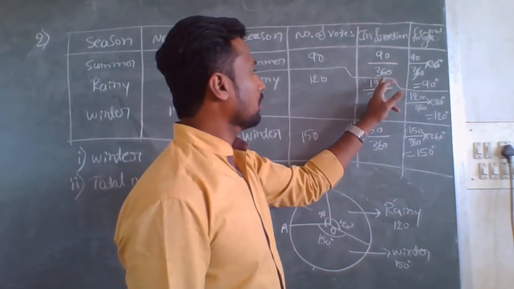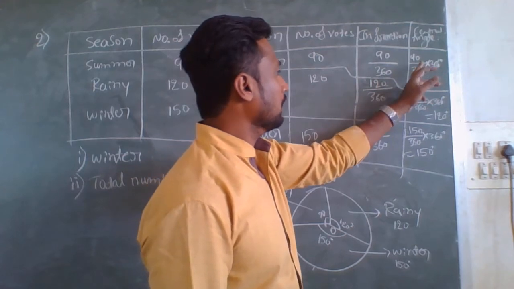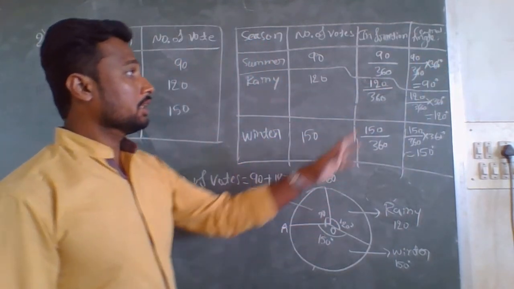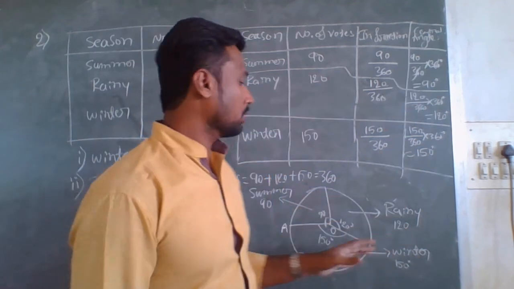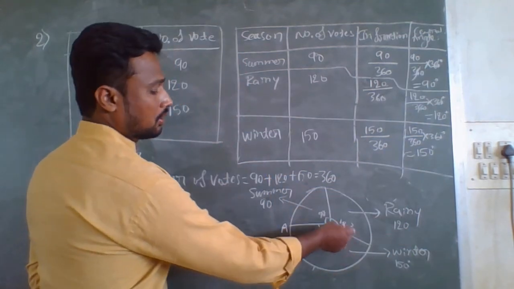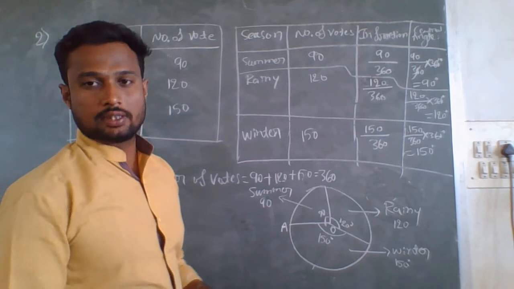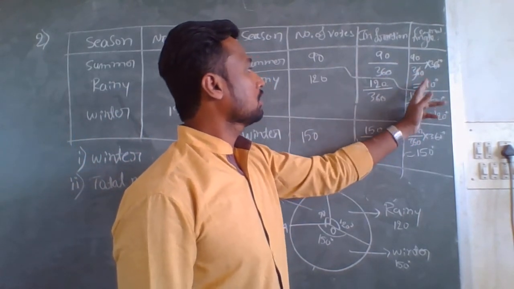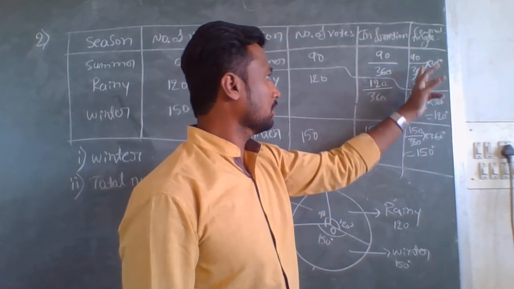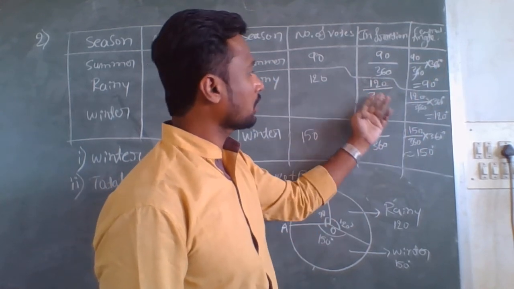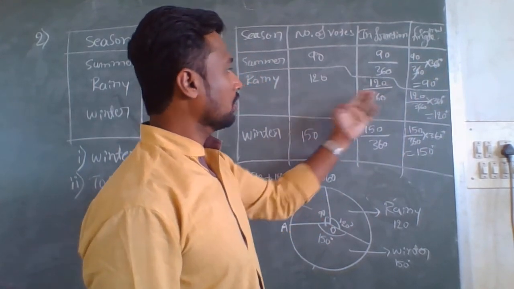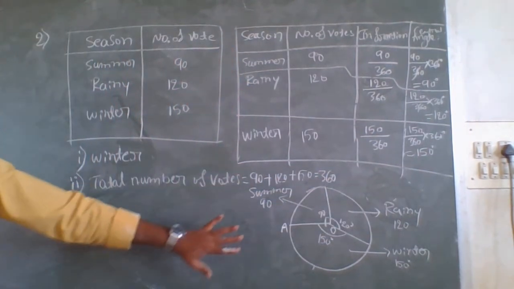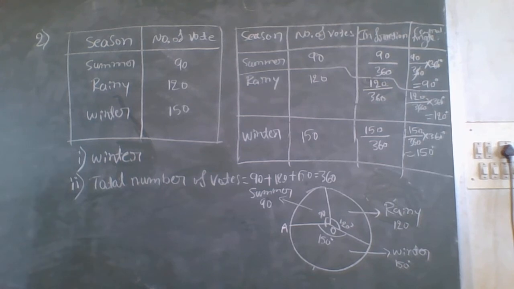Here 90 divided by 360 means 90 divided by 360 into 360 degree. Why is it into 360 degree? You know that the central angle of a circle is always 360 degree. Therefore 90 by 360 into 360 degree. So you can cancel 360 and 360, you will get 90 degree. Like that only you can calculate all the values. You will get 120 degree and 150 degree. By using these values, you can show this in a pie chart.